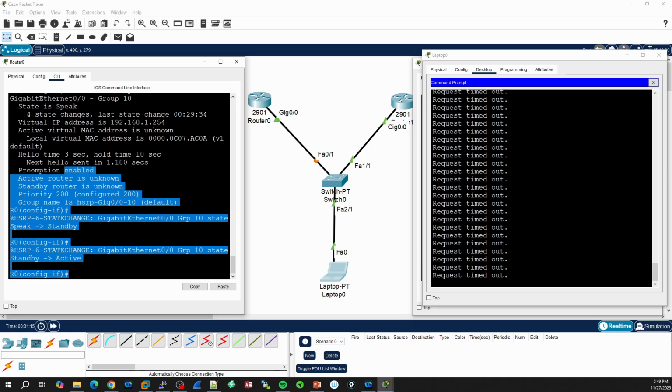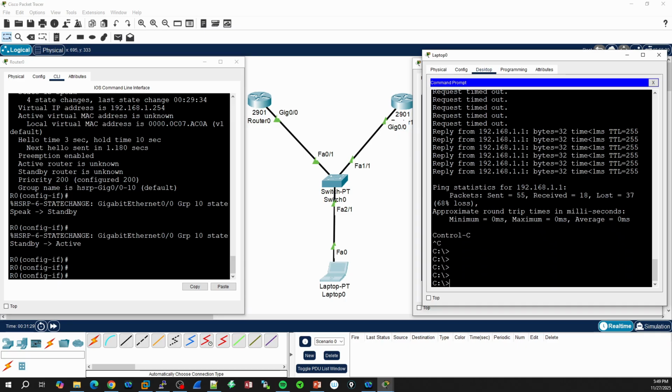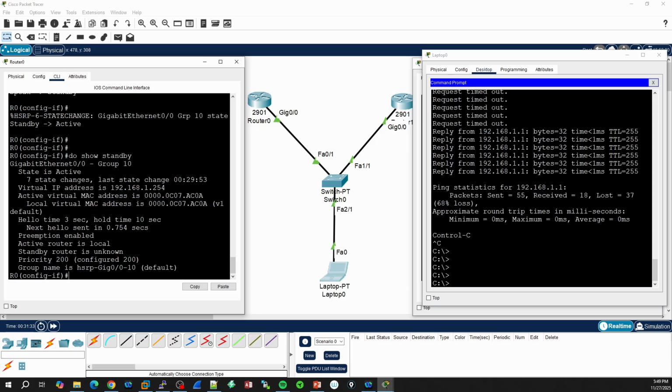Why? Because first of all, we have this interface that wasn't up until now. Now it is. As you can see, we have a notification from HSRP, which is state change for the gig 0/0. And let me just stop this one. And if we use the same command again, we're going to see that now the state is active.